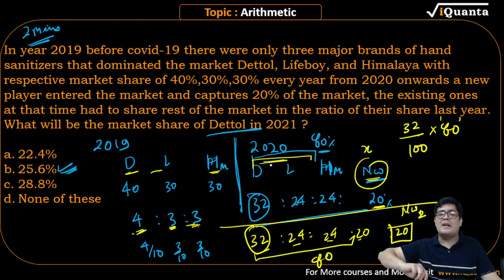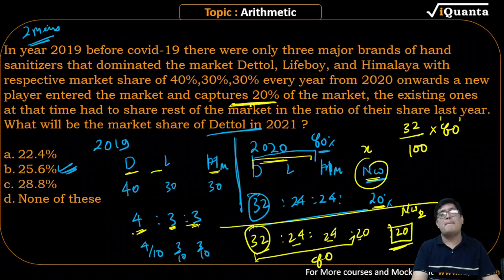When we go to 2021, see, you don't have to divide them always. This is 32, 24, 24, 20. So total it looks like 100. So what is Dettol's share? Dettol's share is 32 out of 100. The new company will take 20% of the market share. It says here the new company always takes 20% of the market share. So the remaining 80% will go in the ratio 32, 24, 24, 20, which is total 100. So 32 by 100 is Dettol's share, multiplied by 80.